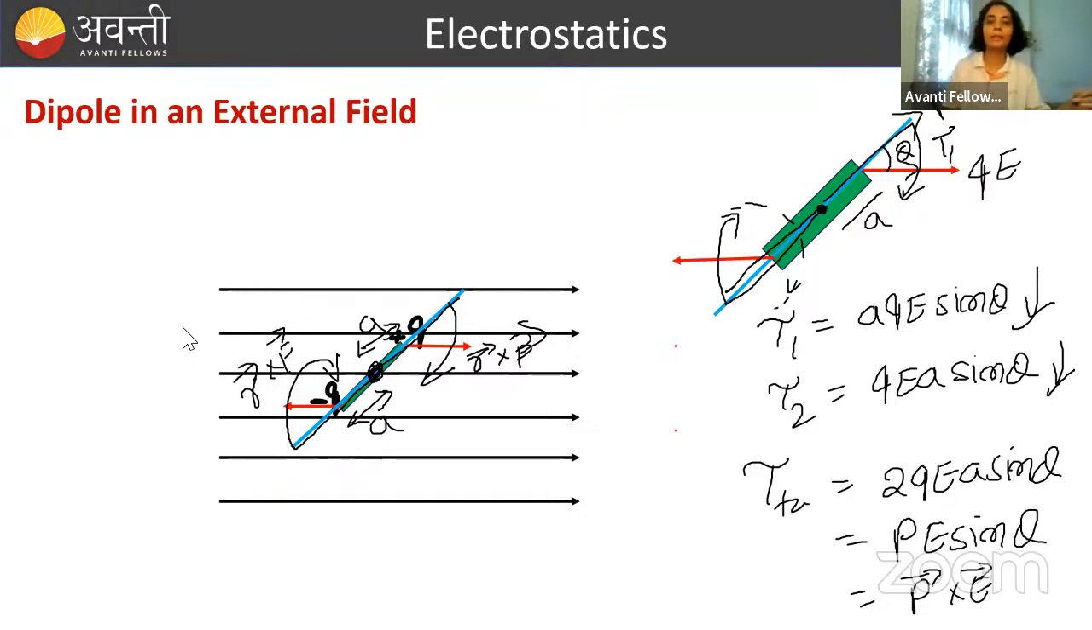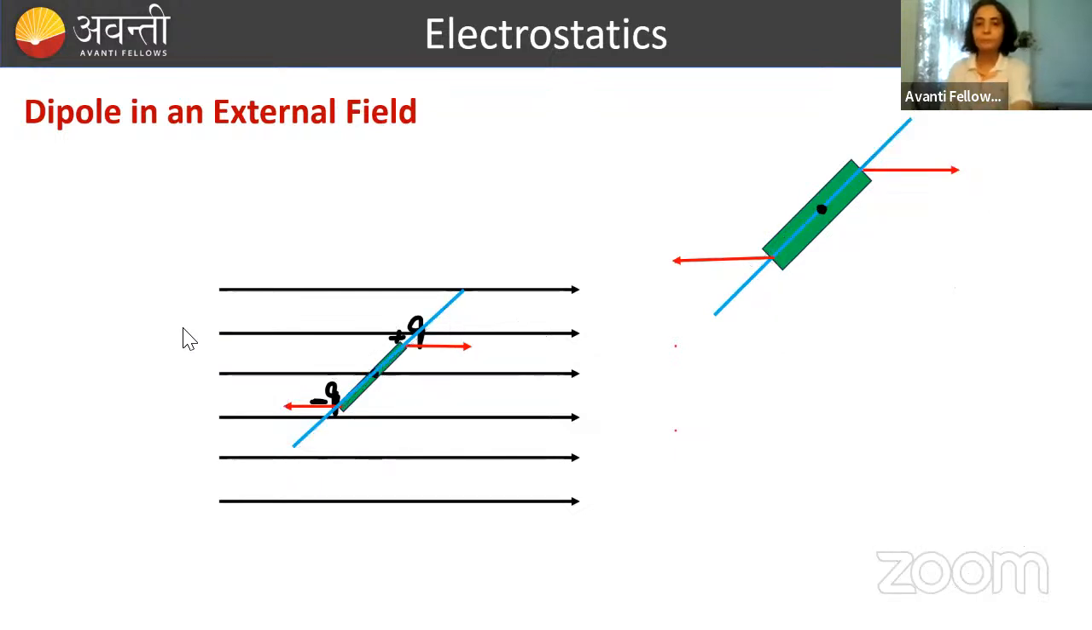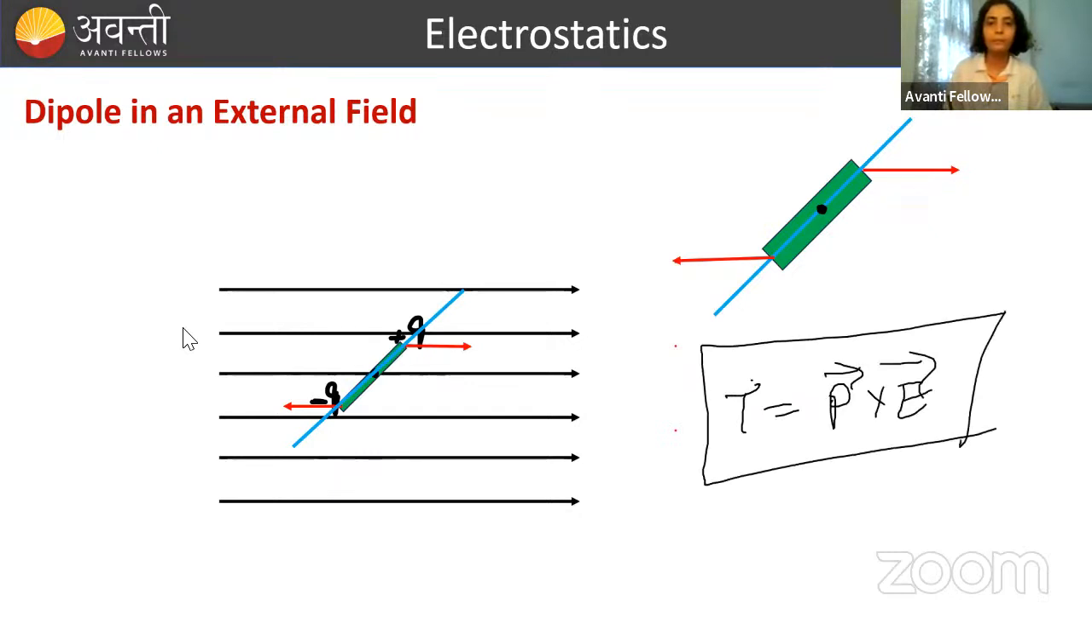Later we will also study the potential energy of a dipole when kept in an electric field, but that we study after we are done with the potential part. Okay? So till now I have only discussed force and torque acting on the dipole when kept in an electric field. Done. So the formula of torque is P cross E. Done. This is our conclusion. Now we are done with the first chapter of our NCERT textbook.